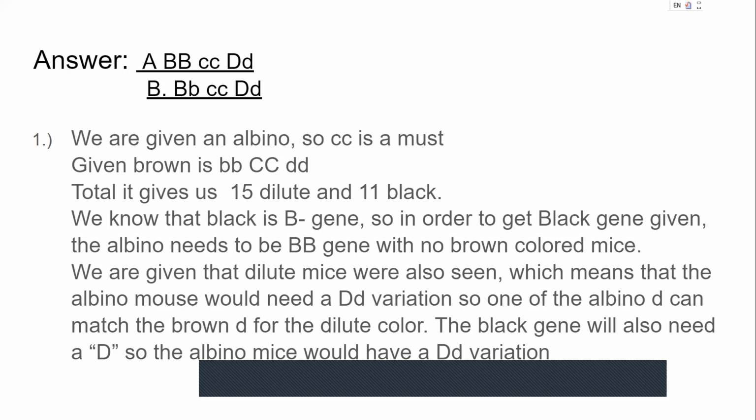For the dilute mice, we see that the albino mouse would need a capitalized D and a lowercase d variation, because in order for the black mice to be black, they have to have a capitalized D. And in order for the dilute mice to appear, the albino mouse needs a lowercase d. So the albino mouse is heterozygous for the dilute variation.